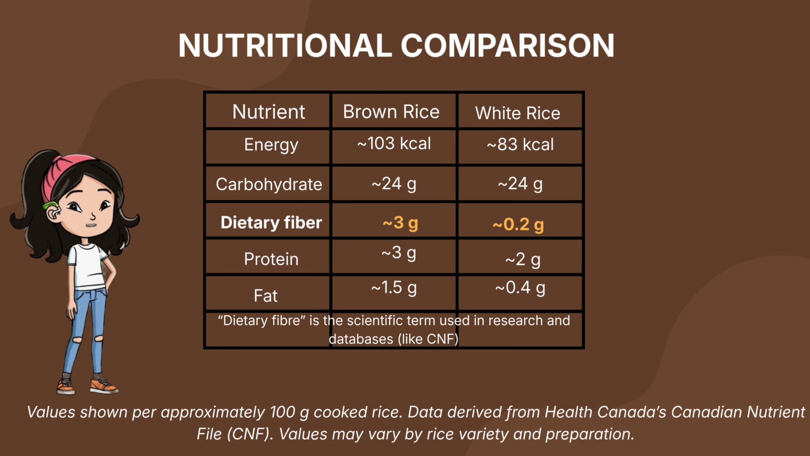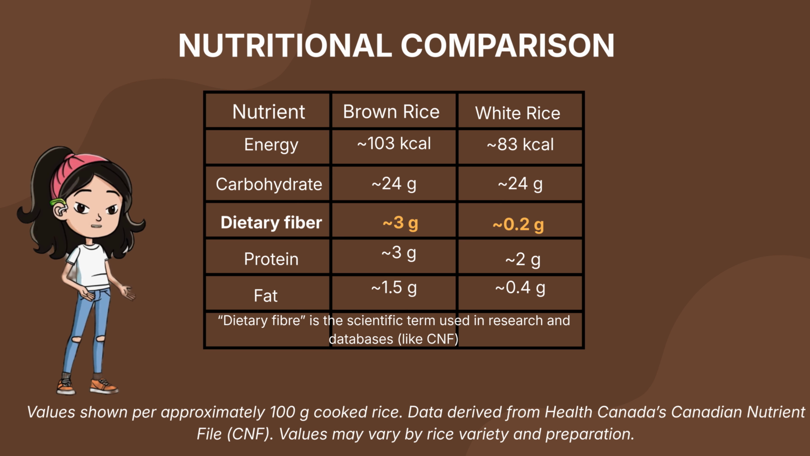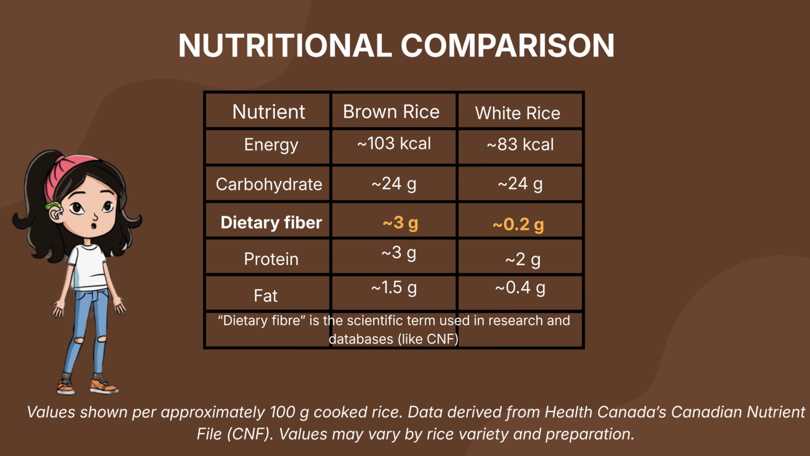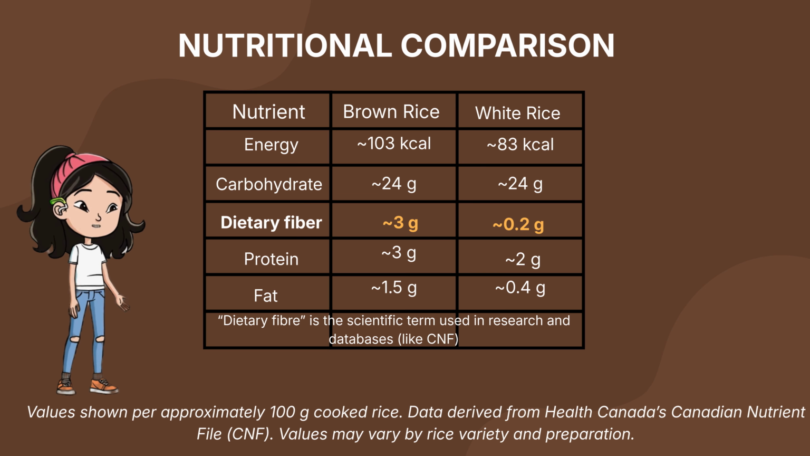According to Canada's nutrient file data, cooked brown rice contains slightly more protein, fat, and dietary fiber than cooked white rice, while the total carbohydrate content is similar. The fiber difference is especially notable and relates to the retention of the bran layer in brown rice.